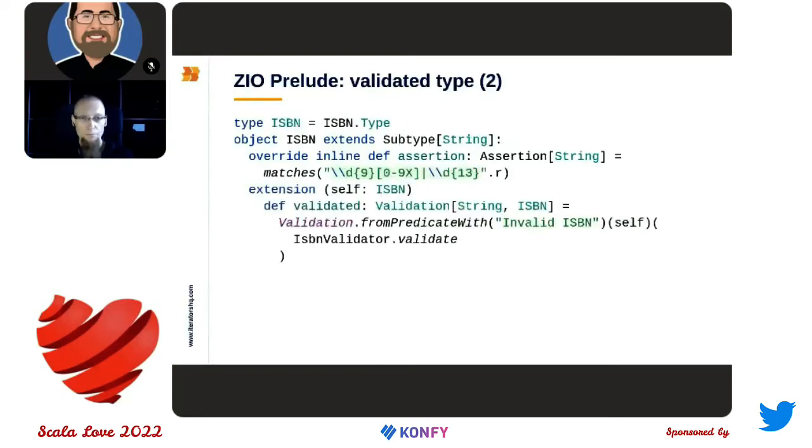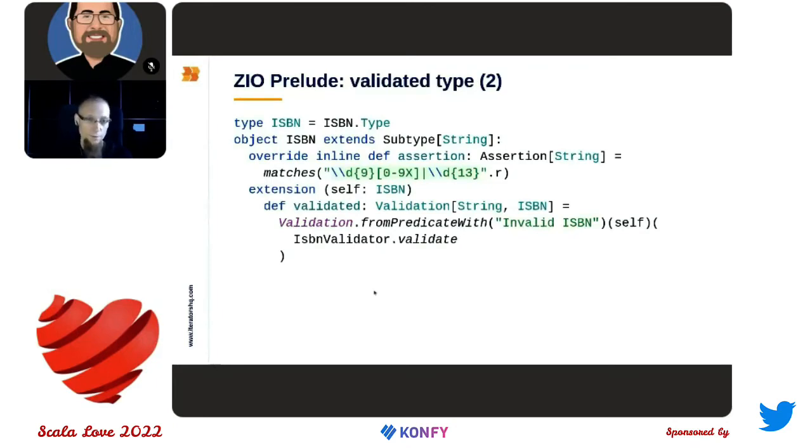So because in assertion I cannot invoke any custom code, I cannot use ISBN validator here. Instead of that, I can check ISBN with some regular expression. But if I want to have a full validation also with checking the checksum, I can use another feature of ZIO Prelude, which is called validation, and it works in runtime.